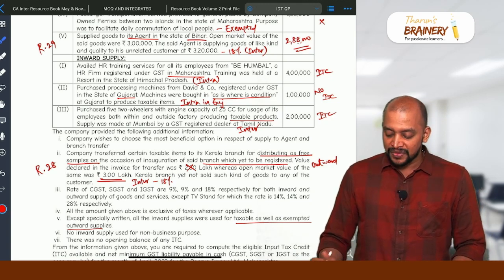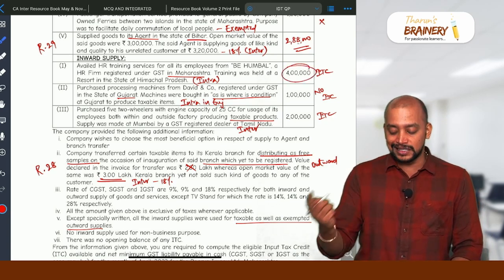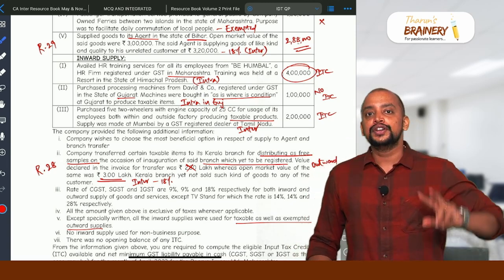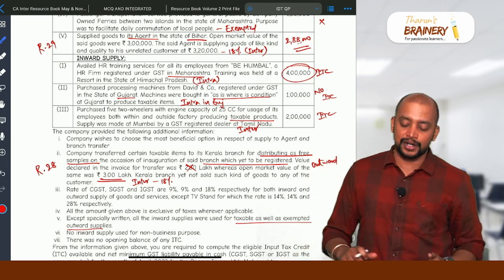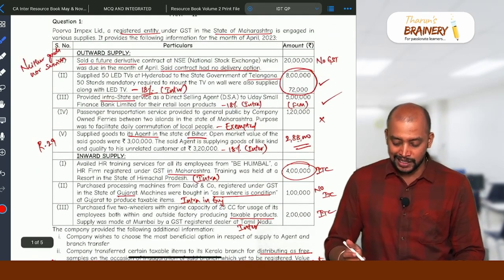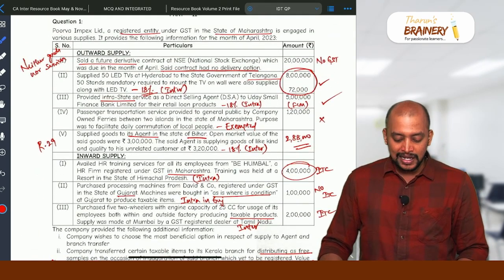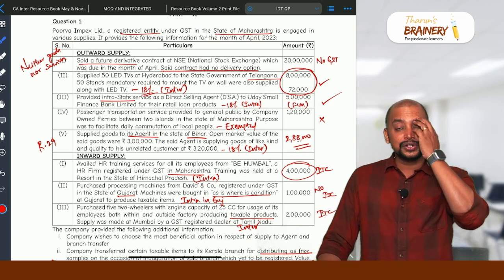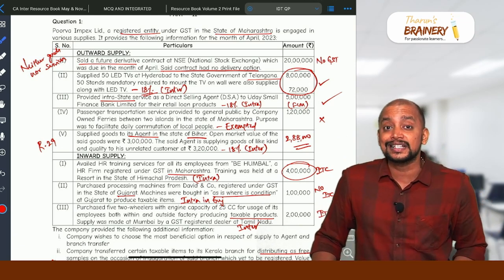So therefore, this 4 lakhs, whatever ITC is there, 4 lakhs into 9% CGST, SGST, we need to reverse proportionate to exempted. So what is the exempted turnover here? The exempted turnover here: not just a supply, even transaction in securities will also be treated as exempted supply.